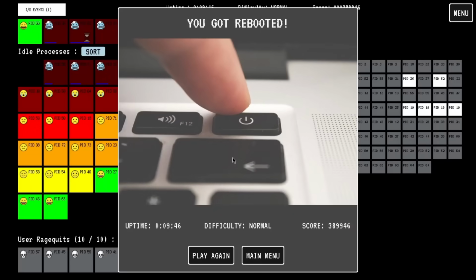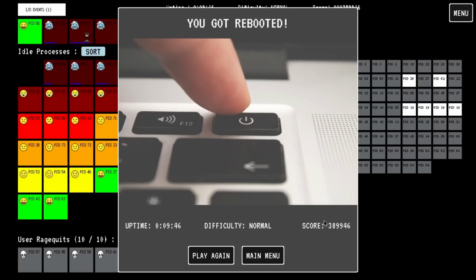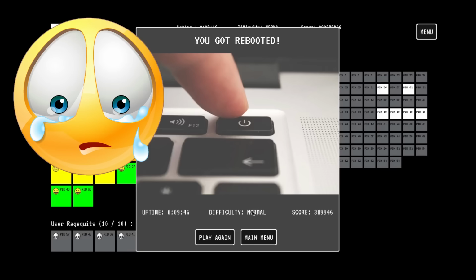Well, I got rebooted again. If I'm not wrong, that was somehow even less uptime than it was before, and yet, is that a higher score? I think that's a little bit better. That's closer to 400,000 than it was previously, but I guess I'm just not a very good operating system scheduler.